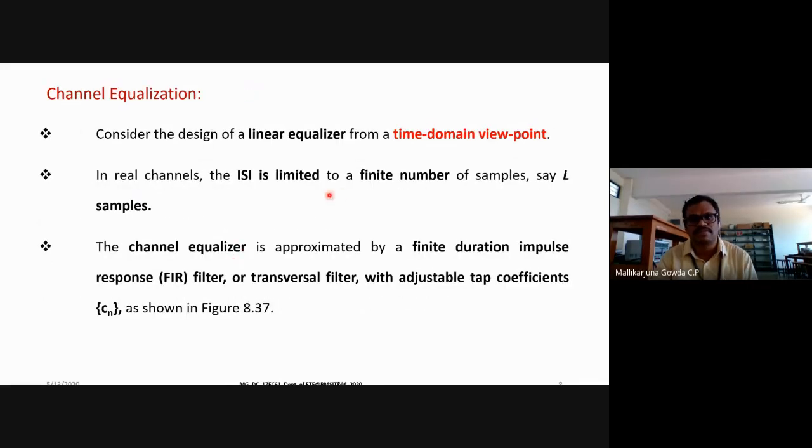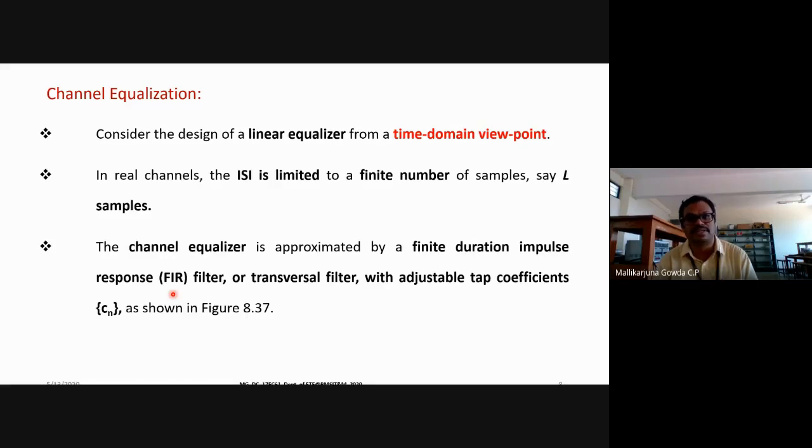Fine. So now let me do a recap of the design of the linear equalizer from the time domain viewpoint. As I said, the ISI, intersymbol interference, is limited to a finite number of samples. Those samples are taken as L. So I am approximating this channel equalizer by a finite duration impulse response filter, because it cannot be infinite.